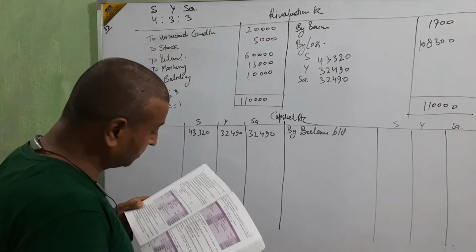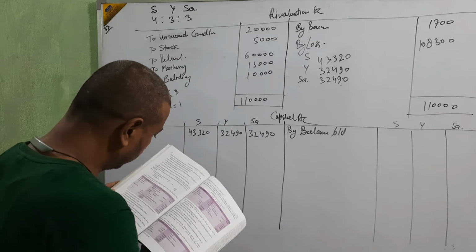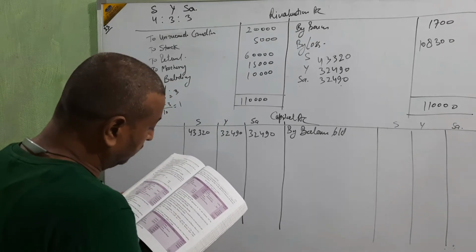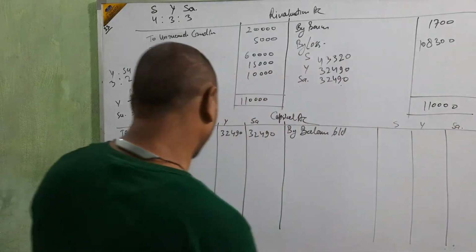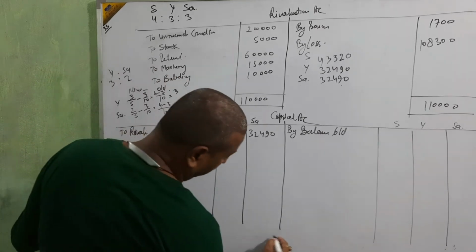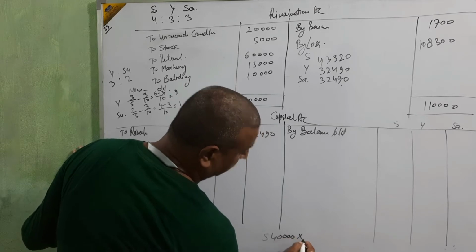Then we are going to see goodwill of the firm on the retirement valued at 5,40,000. That is 5,40,000. Then go for calculation. 5,40,000 is total.